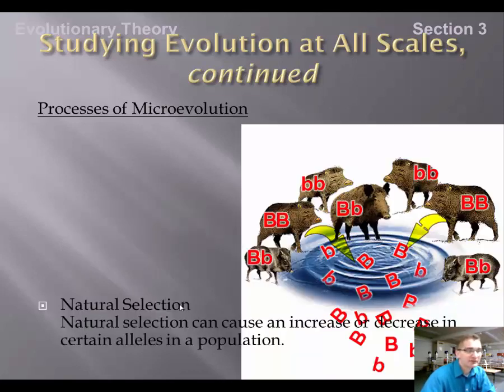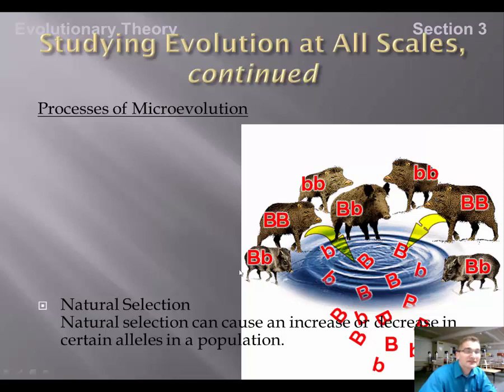So natural selection can cause an increase or decrease in certain alleles in a population. So this is a perfect example of that. In this case, we've got a species of pig that, if it has 2 dominant alleles, ends up with very, very thick fur. If it has a dominant and recessive, an intermediate form occurs. If it has 2 recessive alleles, then it ends up with very short fur.